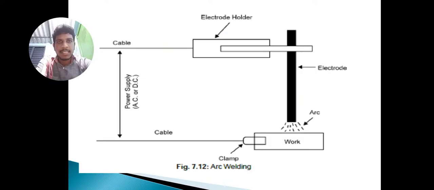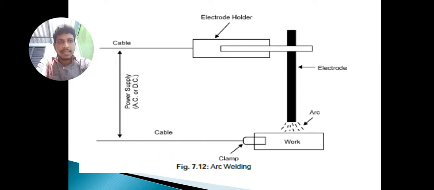Next, in this figure I am showing a block diagram of arc welding. Main supply is given to the electrode holder. From the left side onwards, power supply is given directly to the electrode holder, then it passes through the electrode holder to the electrode and then reaches the workpiece.